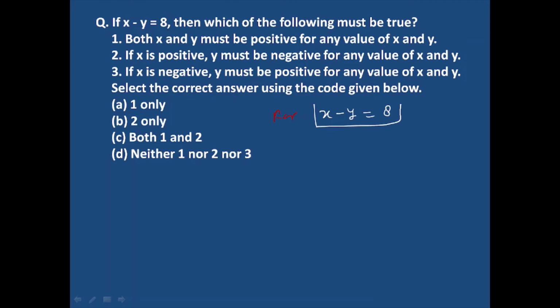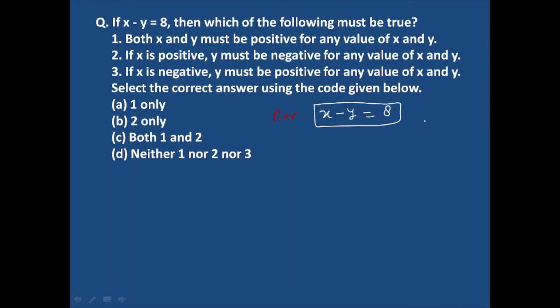This is the relationship and we have to verify each of the given statements against this relation. Now the first point is, both x and y must be positive for any value of x and y. For any value of x and y, both must be positive to fulfill this condition.